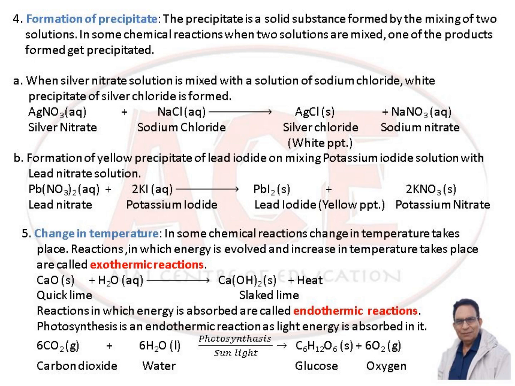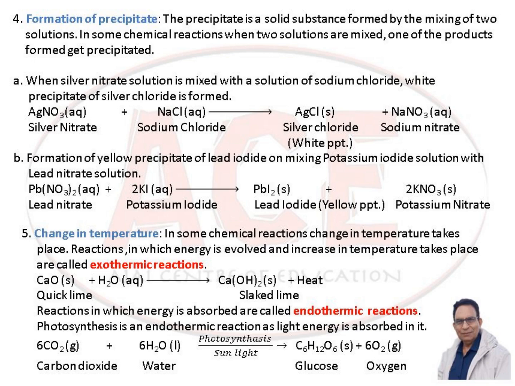Formation of yellow precipitate of lead iodide on mixing potassium iodide solution with lead nitrate solution. Lead nitrate, Pb(NO3)2, reacting with KI, potassium iodide, gives lead iodide, PbI2, and potassium nitrate, KNO3. Lead iodide comes in the form of a yellow precipitate. So in the reaction the precipitate is forming and the color is also changing to yellow.